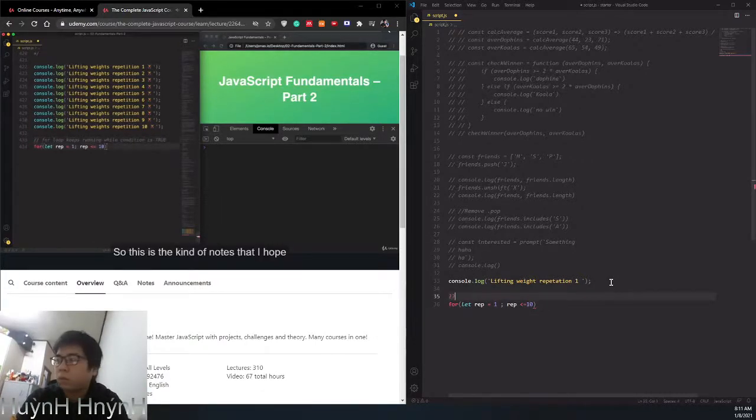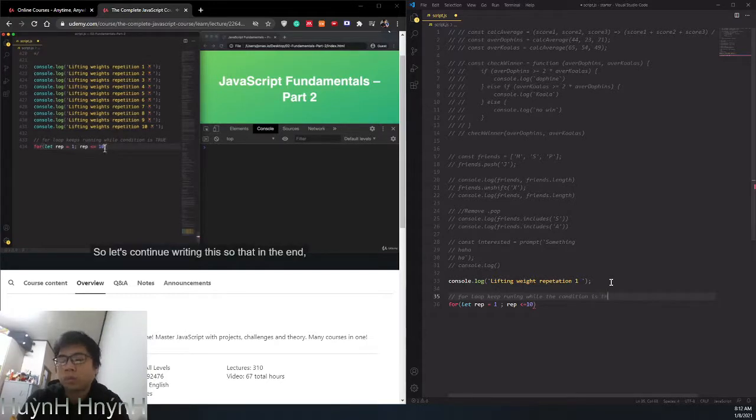So this is the kind of notes that I hope that you are taking throughout the course, but this one is really important, and so I wanted to write it down. Okay, and so now I hope it makes sense that we have this condition, because in each iteration of the loop, the rep counter will get increased. And so at a certain point, it will reach 10, and with 10, this condition is still true. So 10 is still less or equal than 10. But then, after that, it will be 11. And so then, repetition is no longer less or equal 11, and then the loop will stop. And at that point, we will have printed these 10 strings, basically.